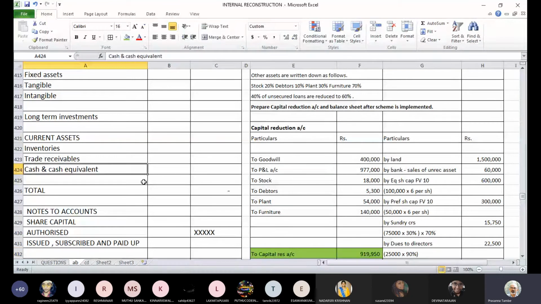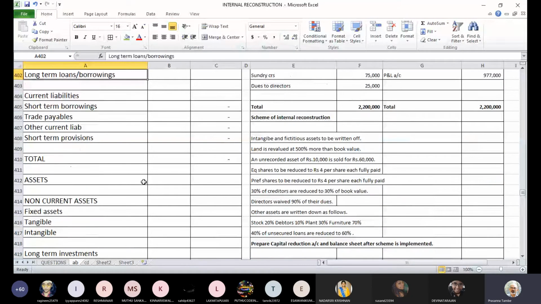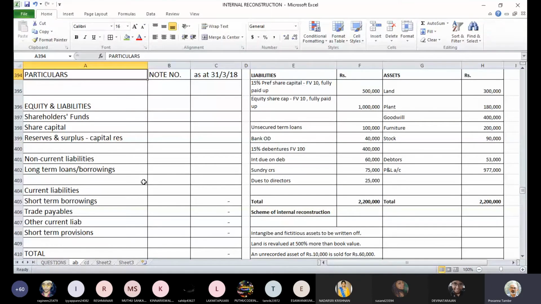Now we have two types of shares, one is equity and one is preference. Equity share numbers have remained the same, but we have reduced them to 4 rupees per share. Preference share numbers also remain the same, but reduced to 4 rupees per share. Each share has a face value of 10, whether equity or preference, but all of them have now been reduced to 4 rupees per share. So let us write down.